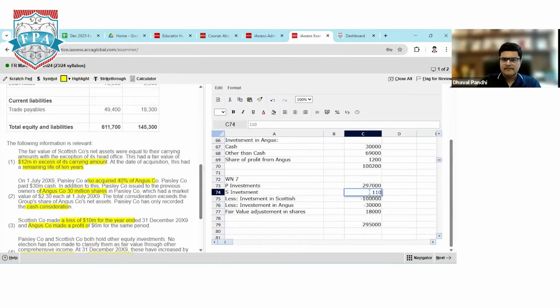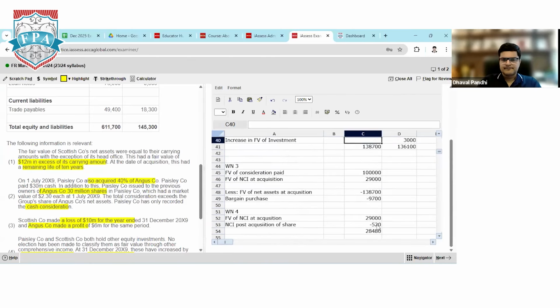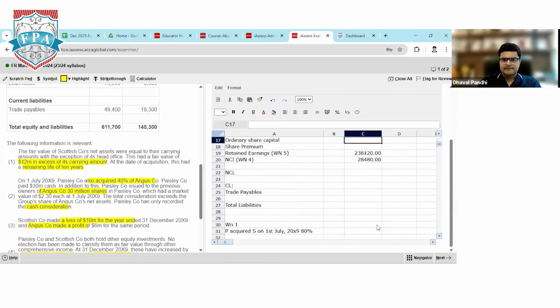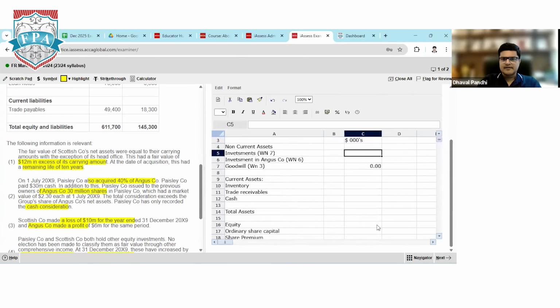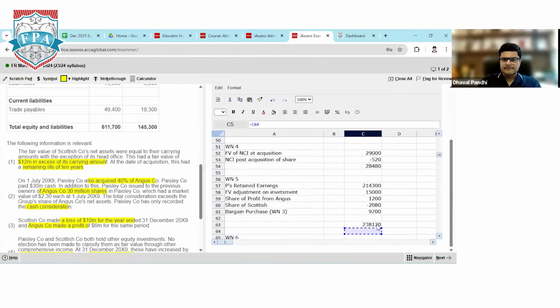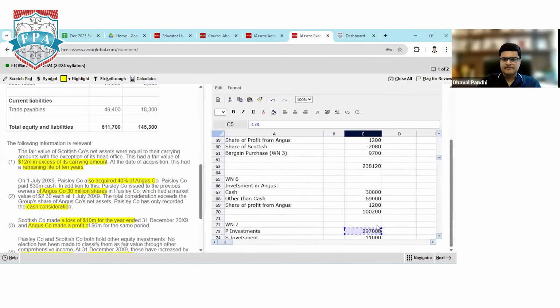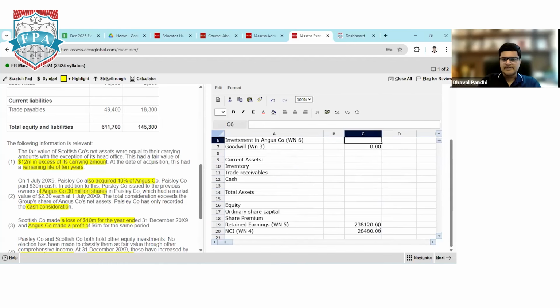My mistake. Thank you, Hriday. 1,96,000. Correct. So other investment, I should take equal to, scroll it down, which is 1,96,000.